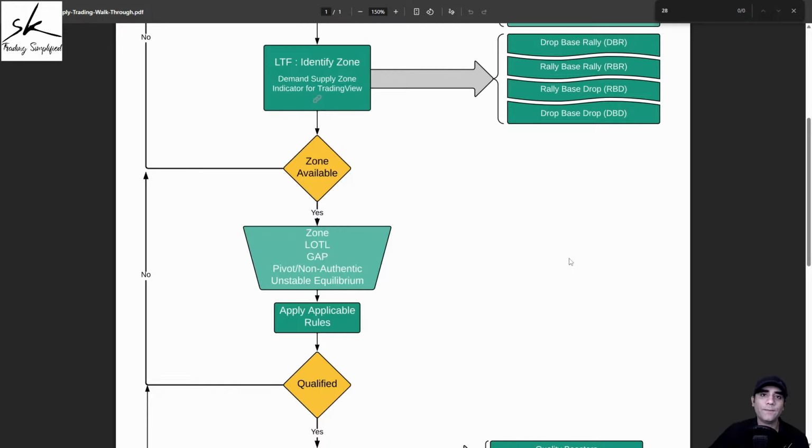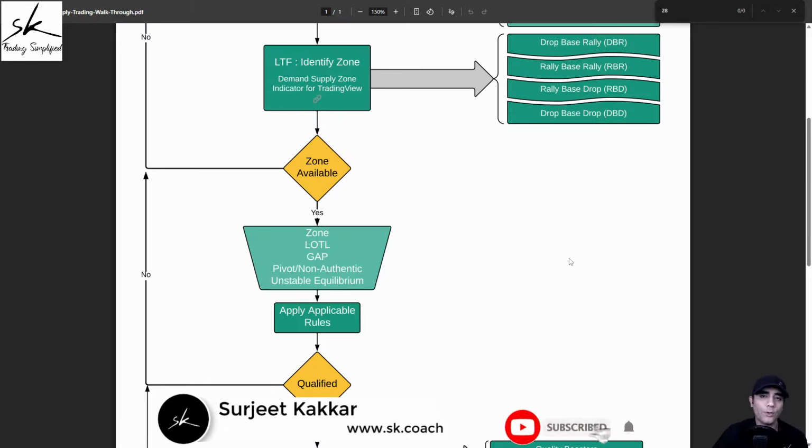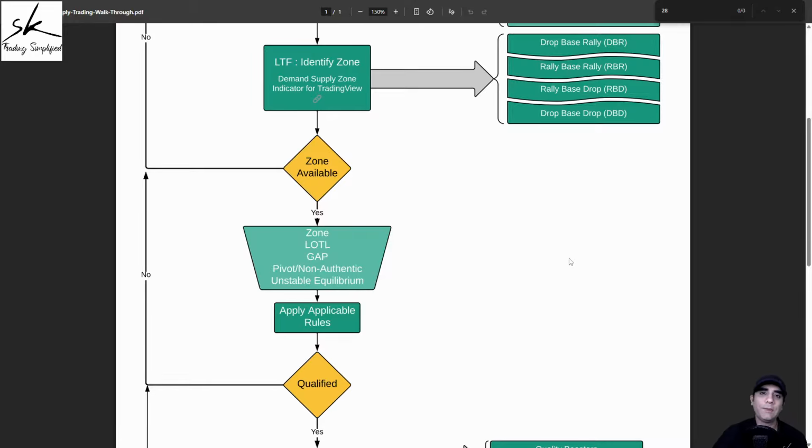Even the idea behind all these tools I have created is designed for this. In fact, at the starting of the session, it always starts from trading simplified, right? That is what I'm trying to do for the trading community, so that trading becomes much easier for you. And that is how these tools can help you. Not just these tools, even making the process mechanical. Even if you don't want to use these tools and you want to plan trades very mechanically, you now have a rule-based system which can help you be a better trader and plan better trades.